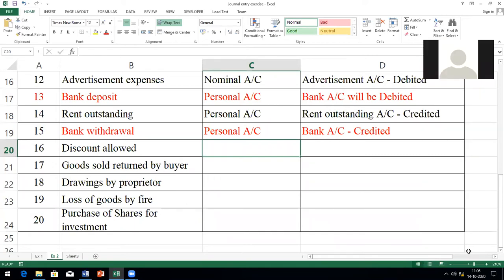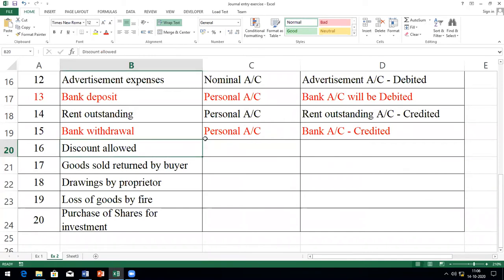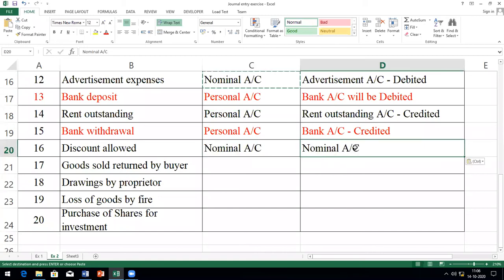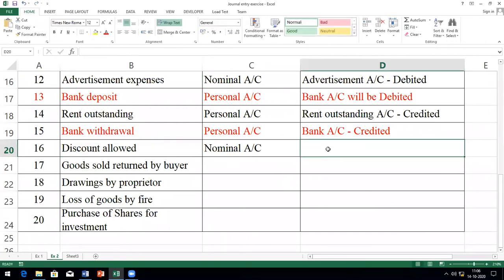I want somebody to answer who didn't answer till now. Rima, right? When we say discount allowed, is it personal, real, or nominal? Nominal account, sir. Nominal account is very correct. Why is it nominal? Can you explain? Because discount is an expense. Discount is an expense for whom? For the business.